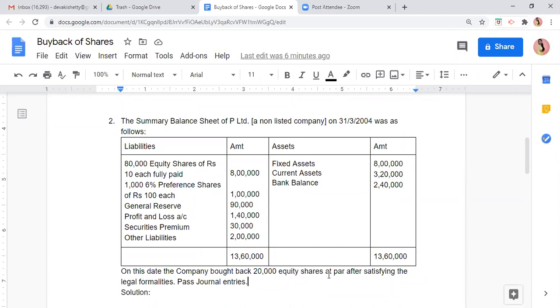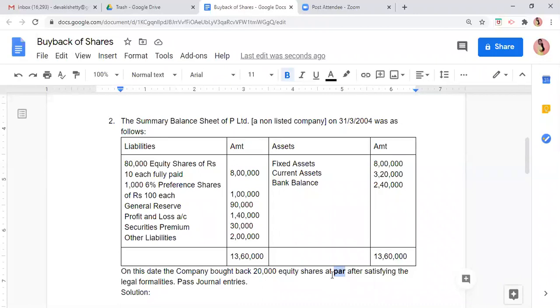On this date, the company brought back 20,000 equity shares at par. What do you mean by par? Par means face value. Means अगर share 10 rupees का है, if the share face value is 10 rupees, buyback also happened in the same face value, because par means at face value, at the nominal value of the shares, no premium, no discount. Par means face value.